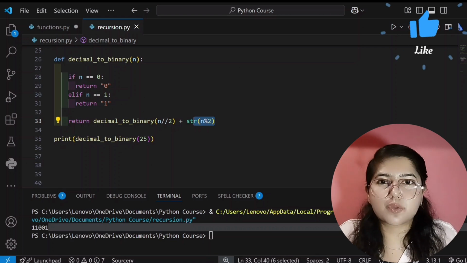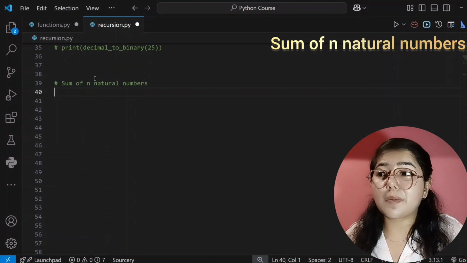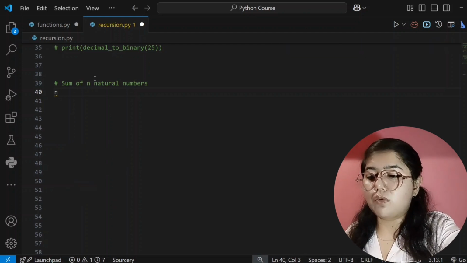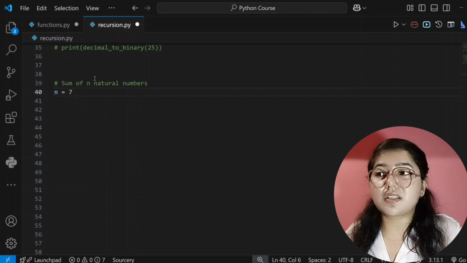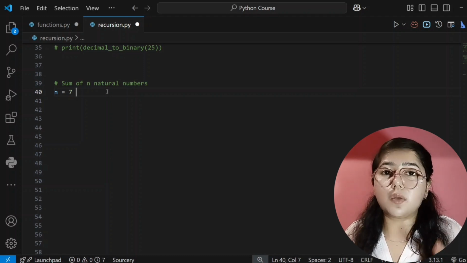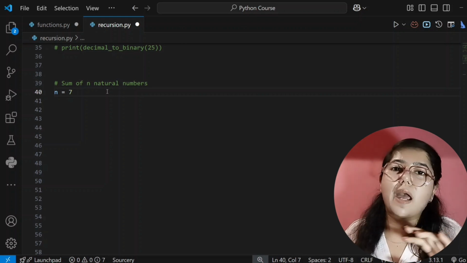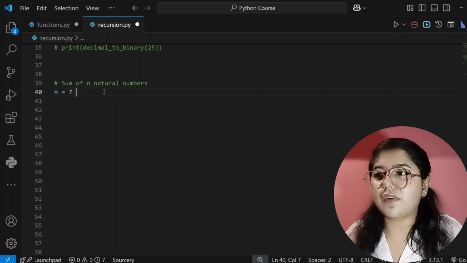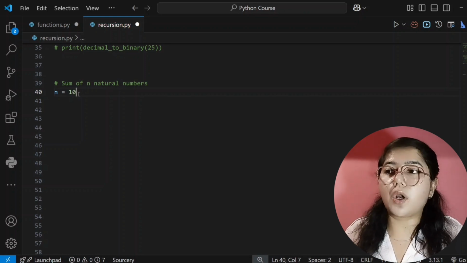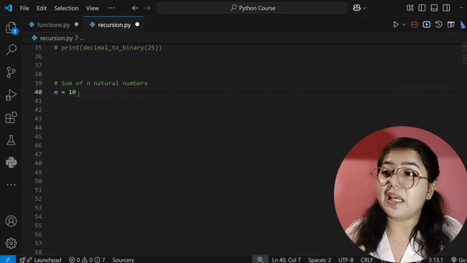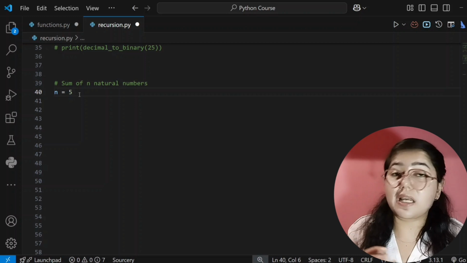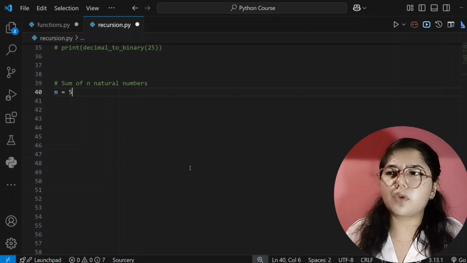So now we will jump to our next question. Our next question is, we have to find the sum of n natural numbers. What does this mean? If I give that n value is equal to 7, then what will be the sum of n natural numbers? Simply you have to add all the numbers from 1 to 7, that means 1, 2, 3, 4, 5, 6, 7. If I give n equal to 10, then you have to add all the numbers from 1 to 10. If I give its value 5, then you have to add all the numbers from 1 to 5, 1, 2, 3, 4, 5, right? And you have to give output, means you have to write the logic for that.